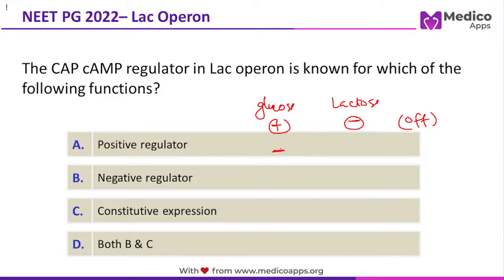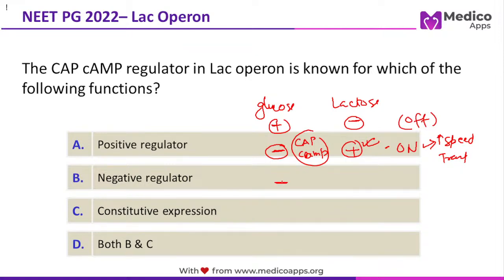Let's say if glucose is not there and lactose is there, then what will happen? First of all, these genes will be switched on. Also, because of the cAMP dimer, which is a positive regulator, there will be very increased speed of transcription. Okay, let's say reverse condition, when you have both present, then again it will be on, but it will transcribe at a very slow rate, because this positive regulator will not get attached, and if both are not there, then it will be off.